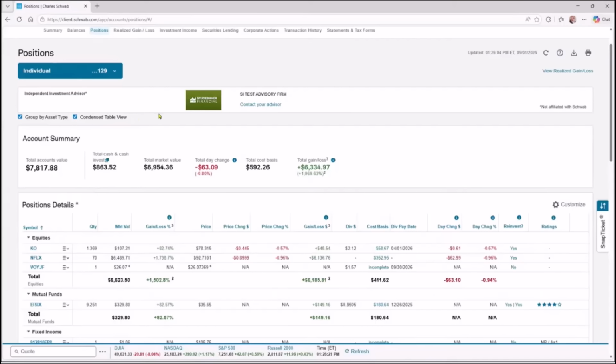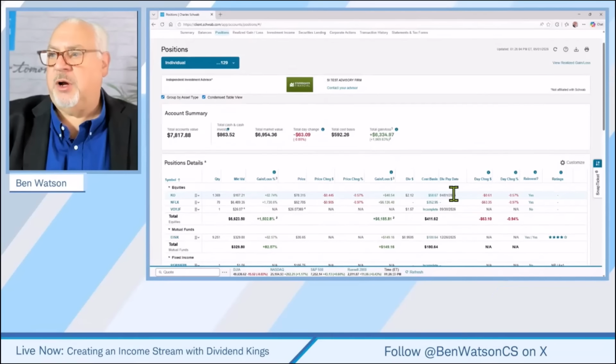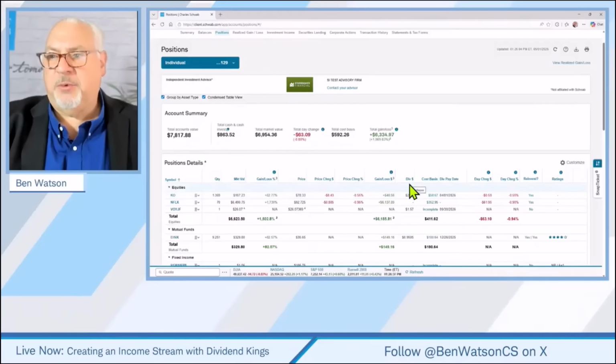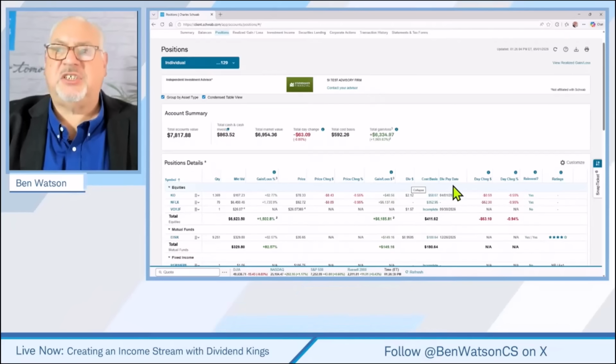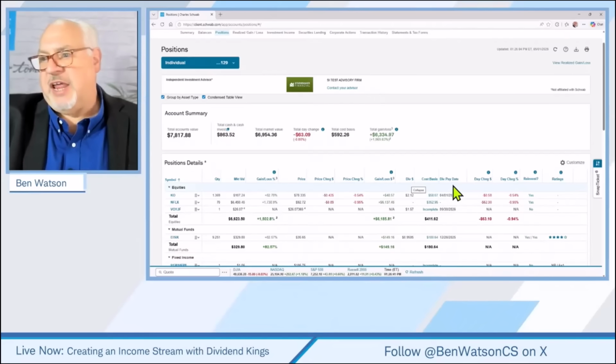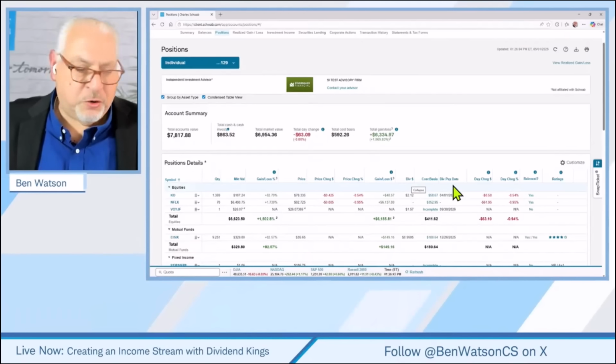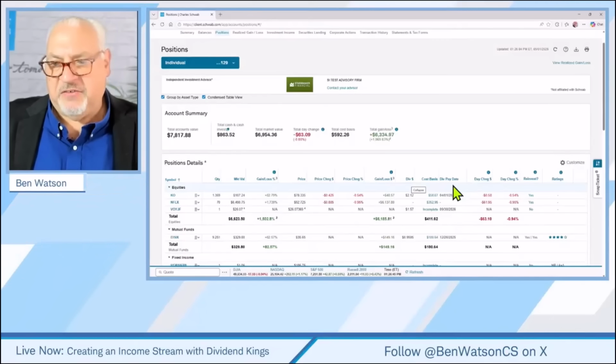But before we get to that, I think we take a look at this, and this is an idea of where you can see some of that information, because you'll see dividend information here on your position page in the Schwab.com website, and you can see what that dividend number is, what the dividend percentage is, and what that payout is, and you can actually customize those columns to show more or less of that dividend information right here on Schwab.com, right?